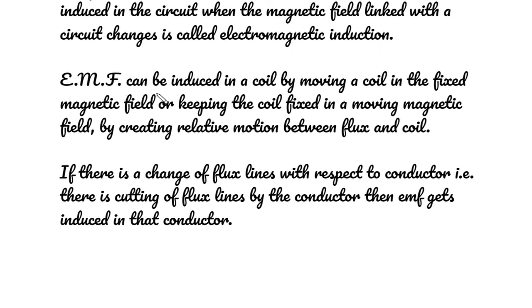EMF can be induced in a coil by moving a coil in a fixed magnetic field, or keeping the coil fixed in a moving magnetic field, by creating relative motion between flux and coil. If there is a change of flux lines with respect to the conductor, that is, there is cutting of flux lines by the conductor, then EMF gets induced in that conductor.